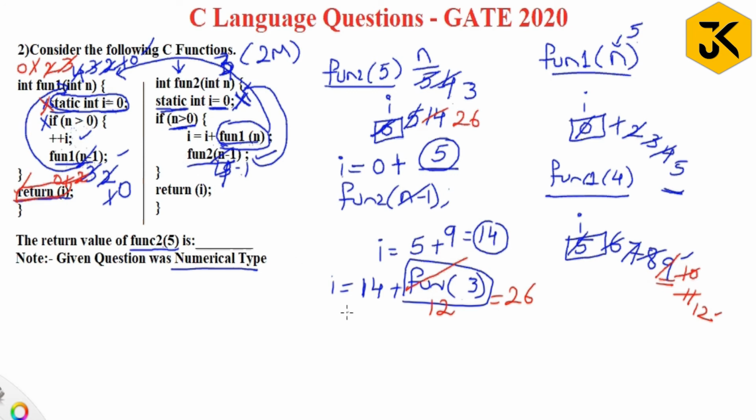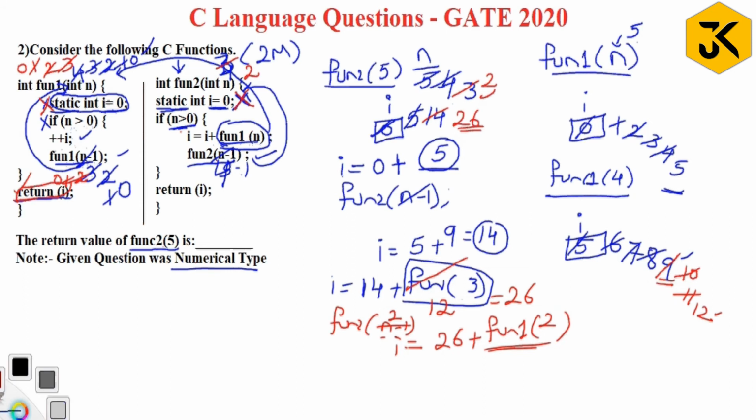Then it is going to execute once again function 2 of n minus 1. What is n value? 3. 3 minus 1 is 2. So it is going to pass here 2. This statement won't execute, as you know. Now n value is 2. Is 2 greater than 0? Surely yes. Then it is going to execute once again I equal to I plus. I value means 26. We have written here. 26 plus function 1 of n. N value is 2.